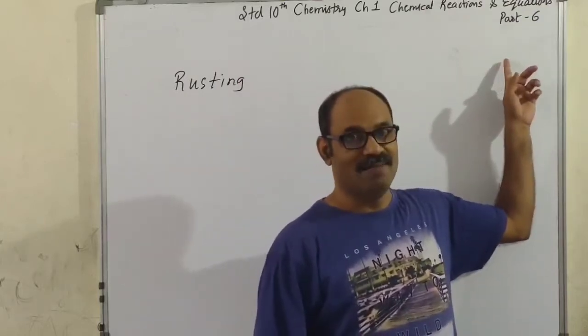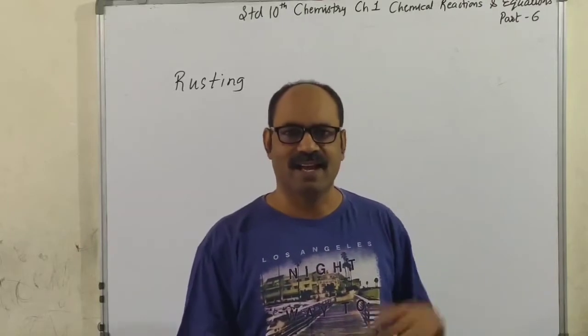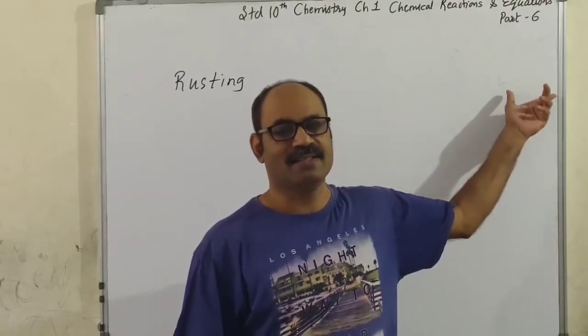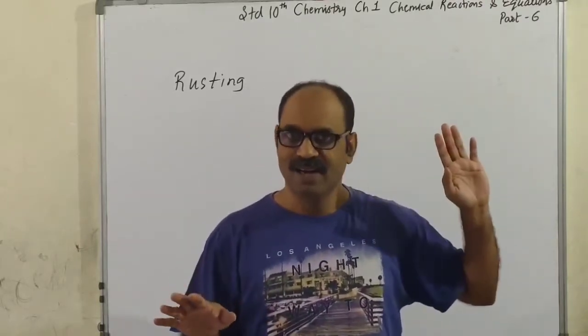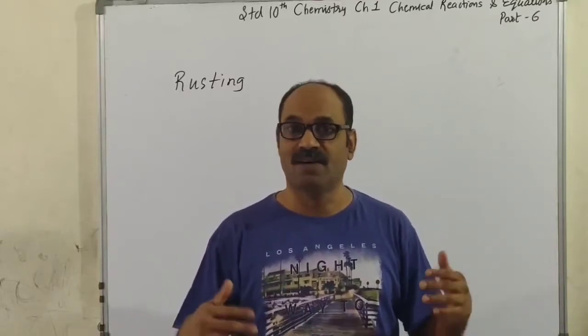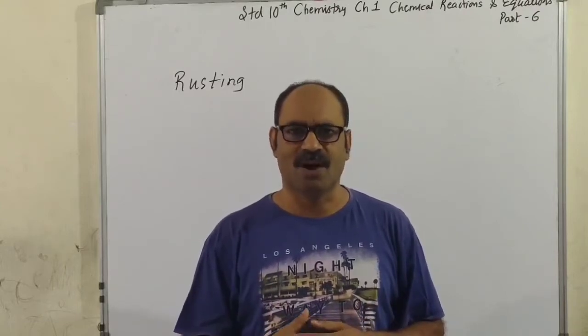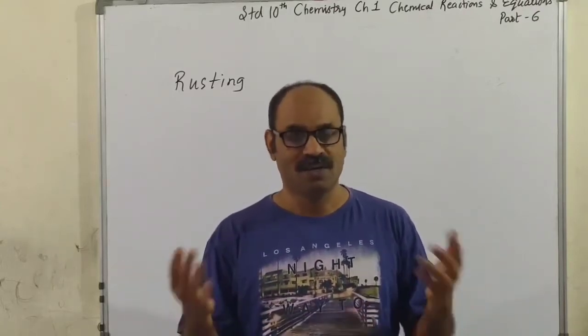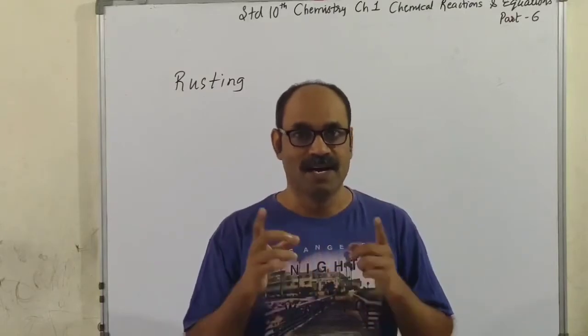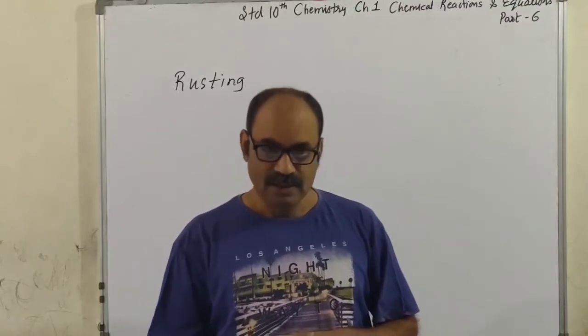Gold, silver, mercury hardly react. They are inert, stable metals. Is that clear? Gold will never form gold oxide. Silver will, because pure silver won't, but if you have ornaments made up of silver, yes, it will.